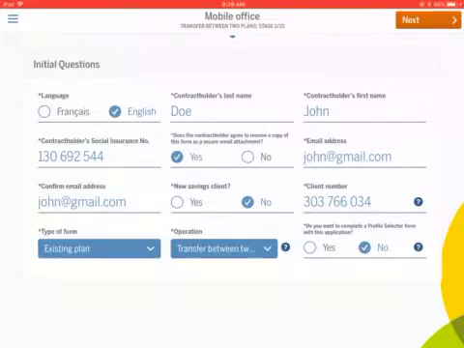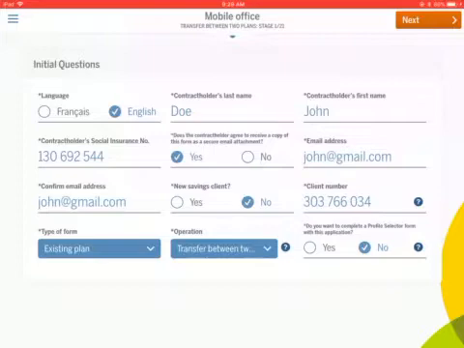Now under that, the individual investment accounts or funds would also have an account number that would start with a 9. So that's kind of handy to know when you're going through the mobile office, because it asks for things like transfer between plans or existing plans, transfer same plans, those sorts of things. Just remember, the plan refers to the account type. So again, in this case, we're going to be transferring from a TFSA into an RSP.